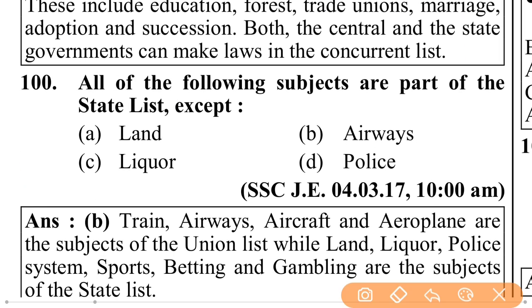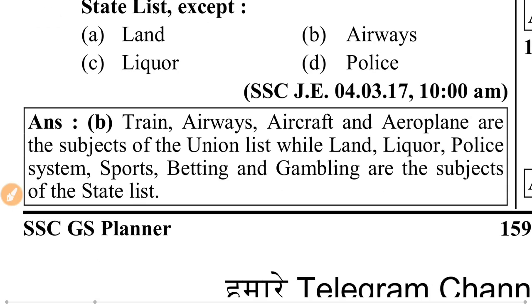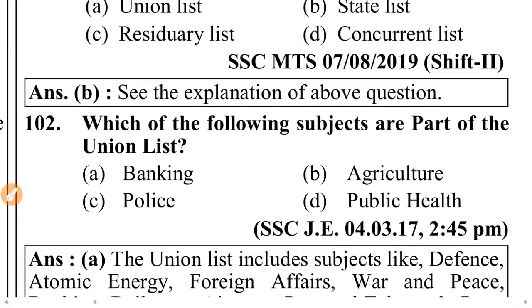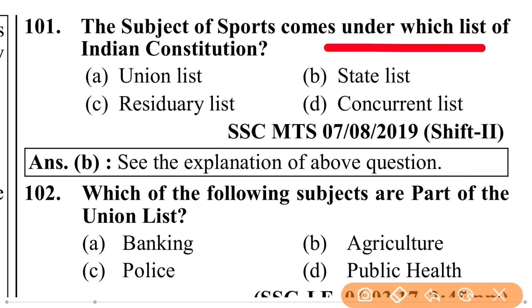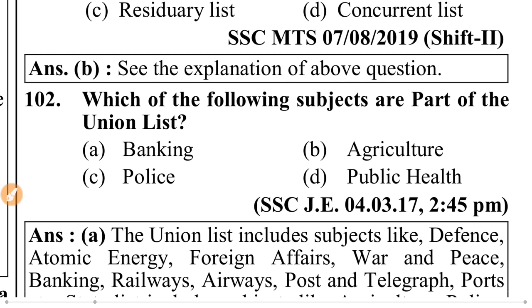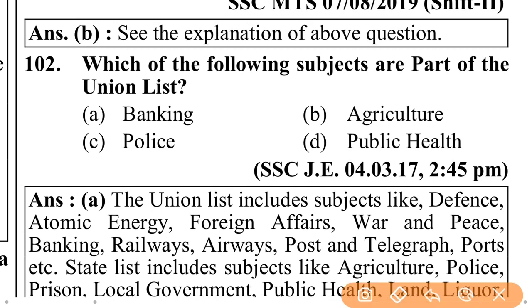All of the subjects are part of the state list except land, liquor, airbase. Train, airbase, aircraft and aeroplane are the subject of the union list, while land, liquor, police, prisons, sports, betting and gambling are the subject of the state list. The subject of sports comes under which list of the Indian Constitution? State list.